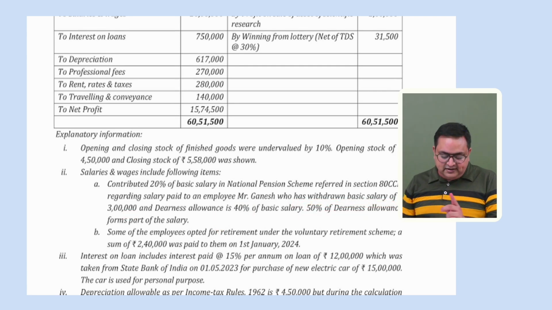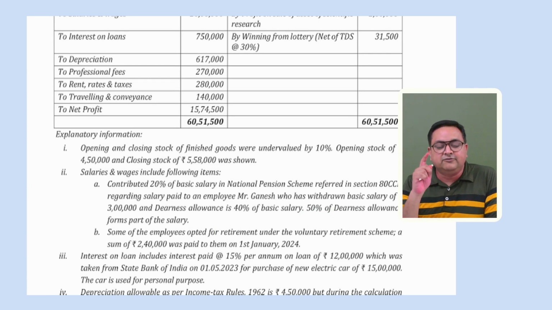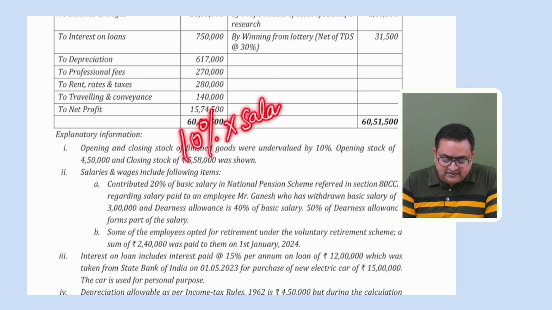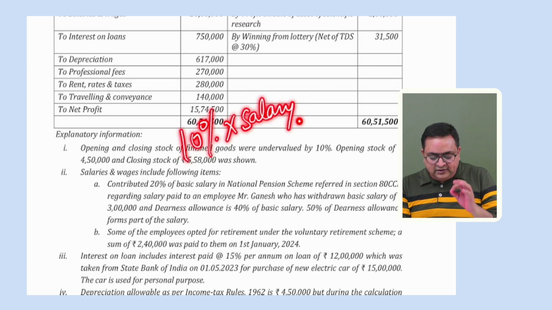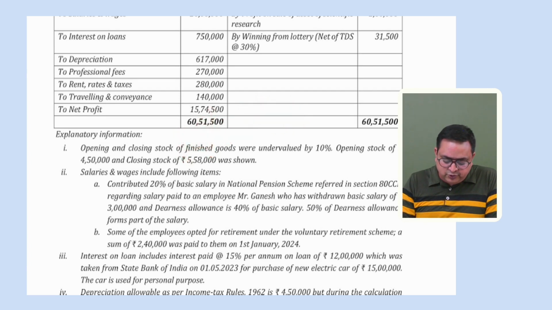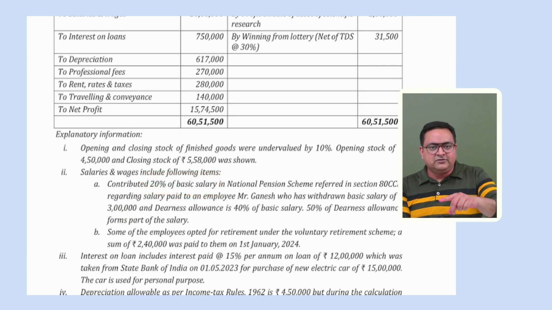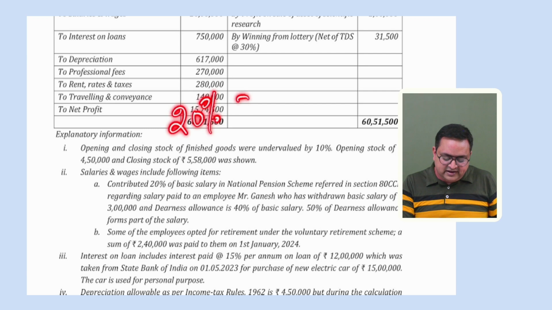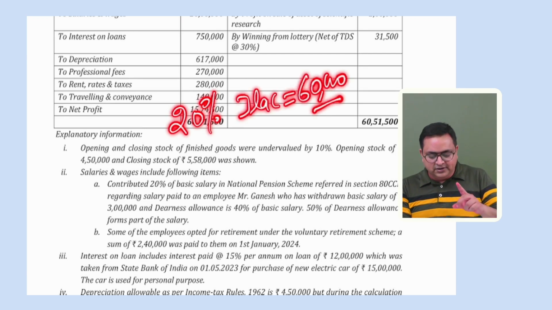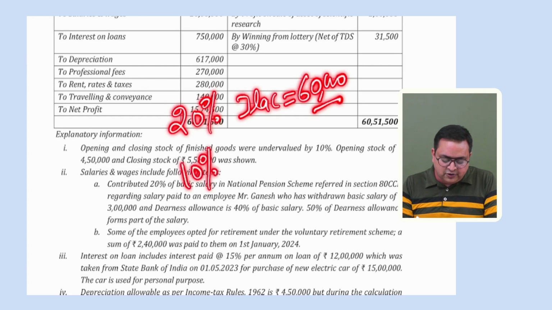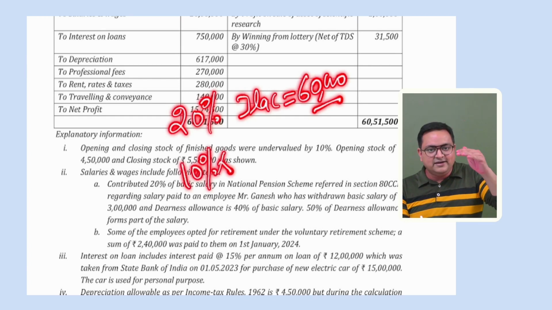Okay. You understand that if the employer contributes towards the National Pension Scheme, then it is allowed up to 10% of salary. If it is in excess of 10%, then we will not allow it. So here the employer has contributed 20% of basic salary. It is written over here that the employer has contributed 20% of the basic salary. So 20% of basic salary is 3 lakh, so the employer has contributed 60,000 rupees here. So is it allowed? We can only allow 10% of salary. Salary here means basic salary plus DA forming part.